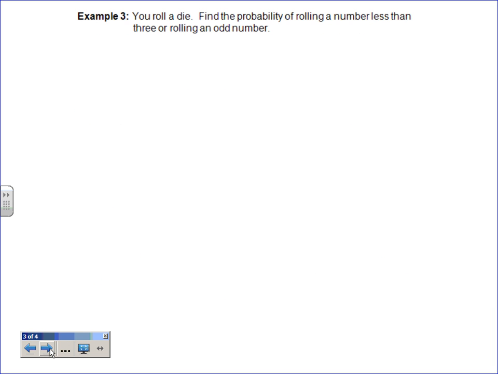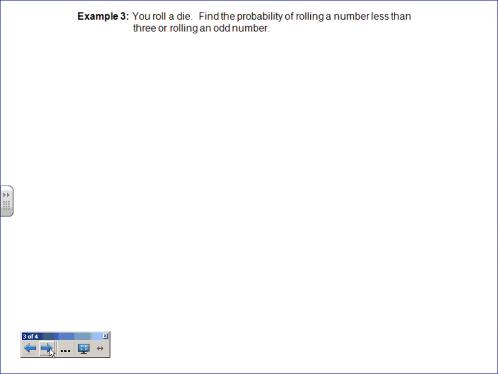So you roll a die. Find the probability of rolling a number less than 3 or rolling an odd number. Can that happen at the same time? Can you get both of those? You can, can't you? Okay, when can that happen? Of rolling a number less than 3 and rolling an odd number. When you roll a 1, right? So, uh-oh, we have a problem here.